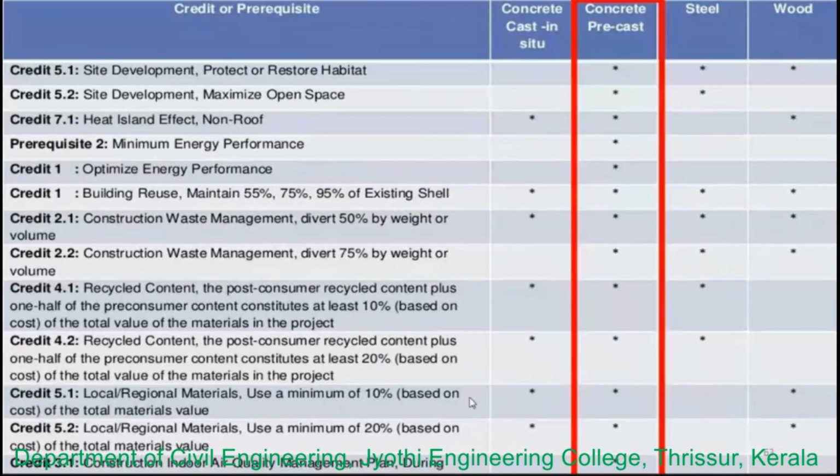The next point is site development, maximize open space. The credit for this point is to provide a high ratio of open space to the development footprint. In the sense, the skeleton of the structure we are talking about should be of the minimum section. If the section is less, then the open space will be more. So that high ratio of open space should be there.